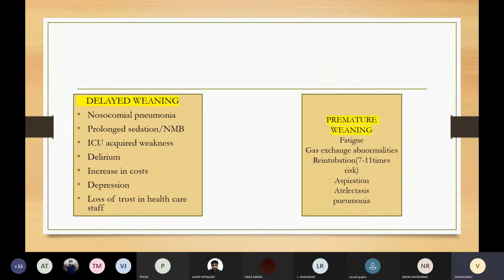And impacts of premature weaning: increased risk of fatigue, gas exchange abnormalities, the reintubation risk also increases 7 to 11 times, increased risk of aspiration, atelectasis, and aspiration induced pneumonia.